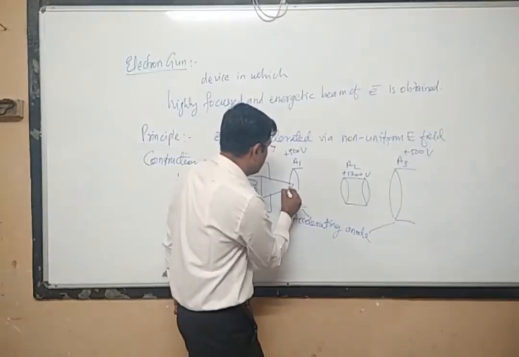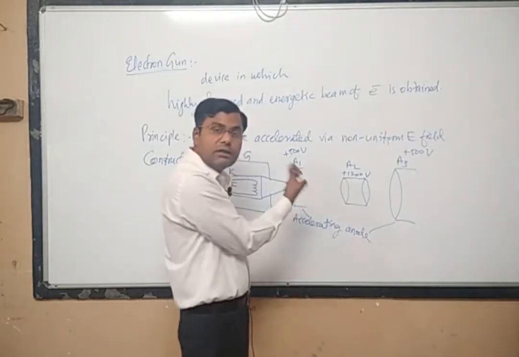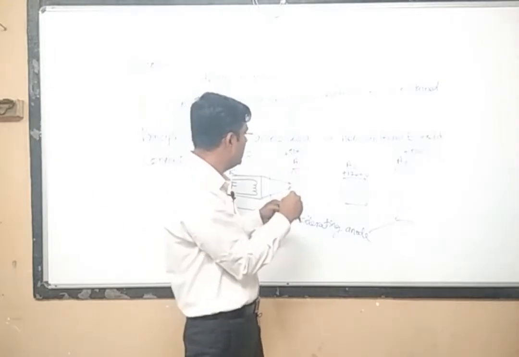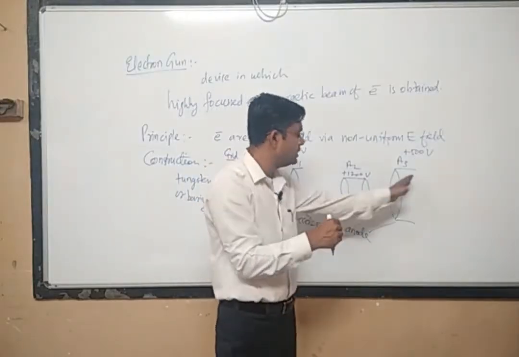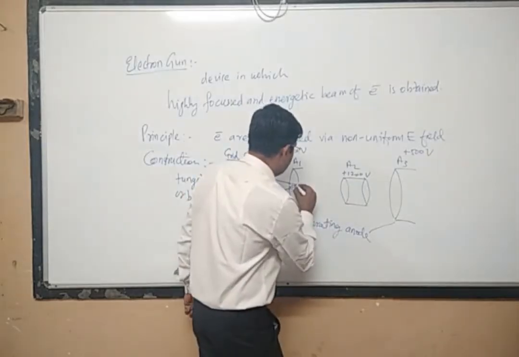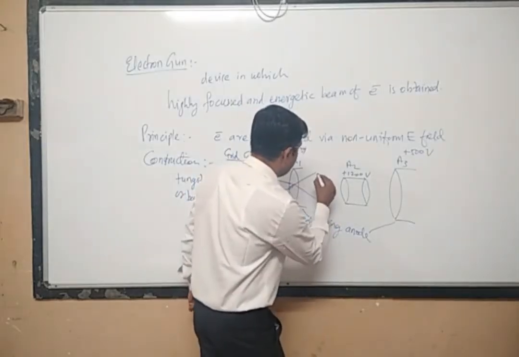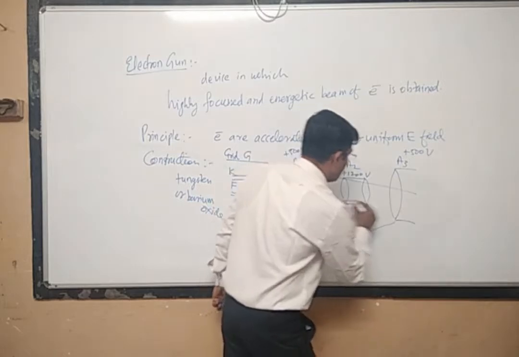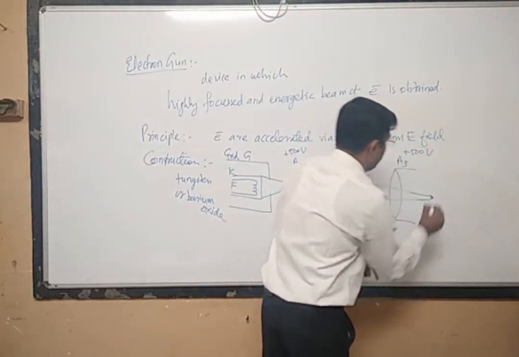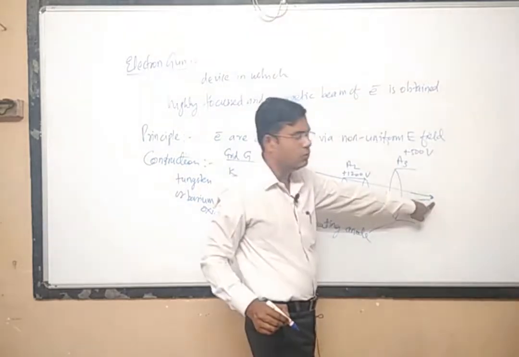So they will be pointed over here, but this much energy is again not sufficient. So we want to increase the energy of the electrons again, and for that we are using these many electrodes. Because of that, the charged particles will be accelerated again by the successive electrodes, and they will be focused at this particular point.